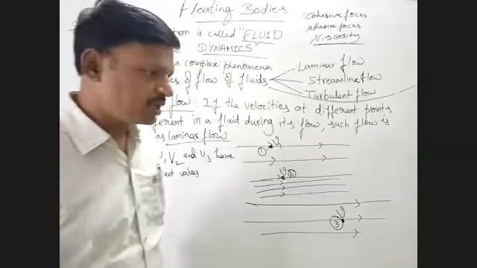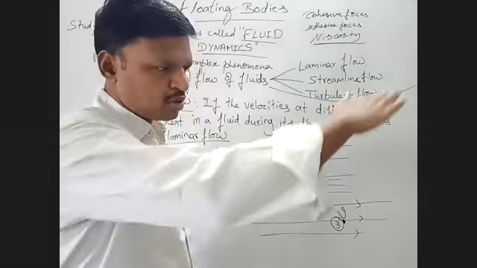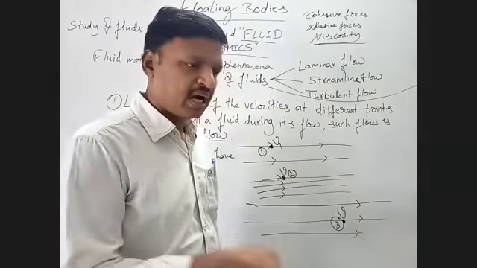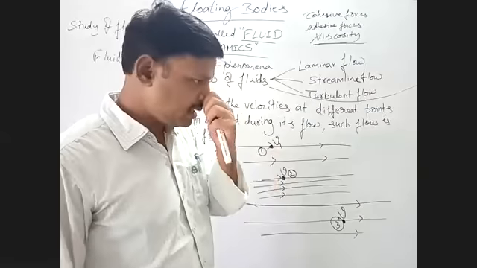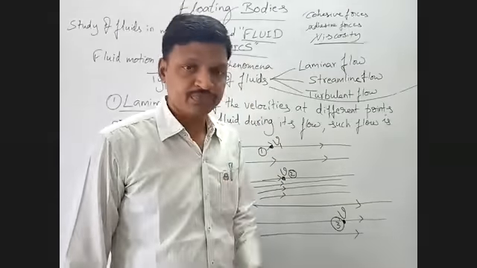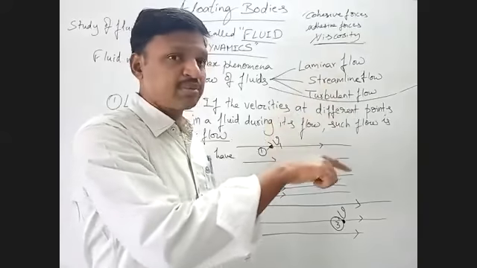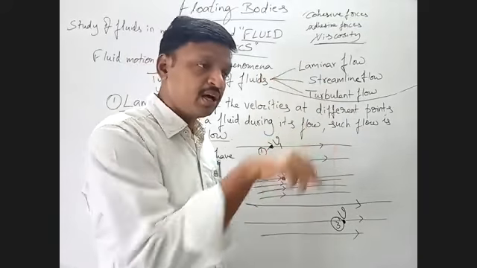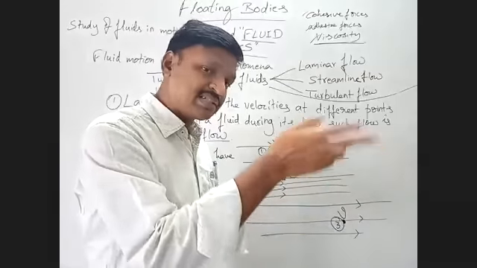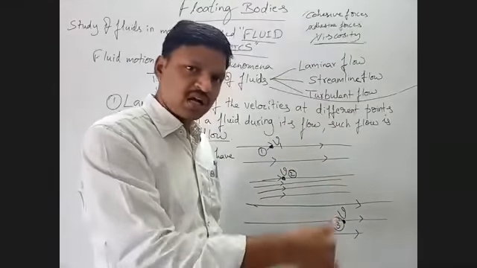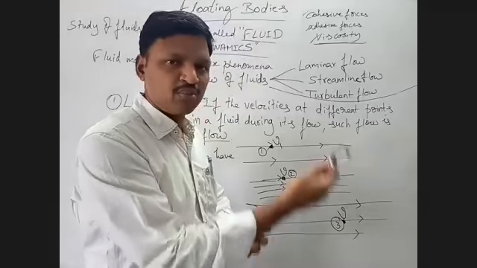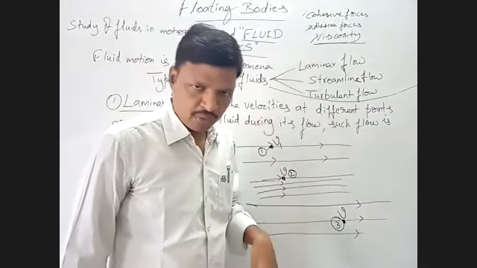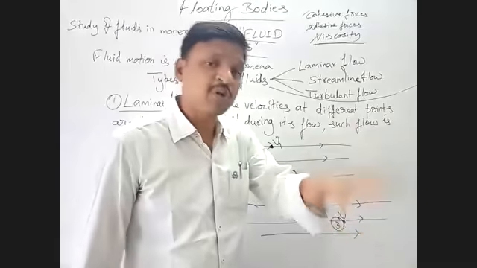While a river is flowing, in the topmost layer the speed will be maximum, in the middle layer the speed will be comparatively less, and in the bottommost layer the speed will be still less. So like that it can happen.